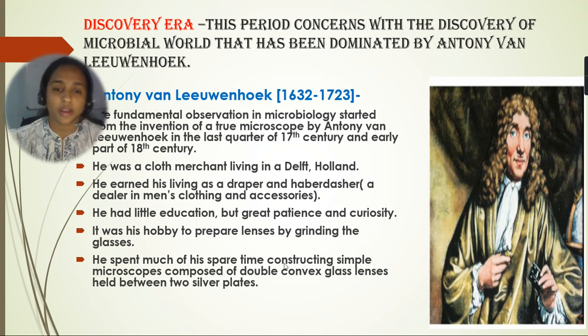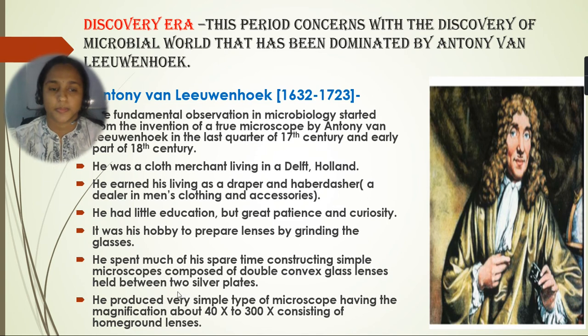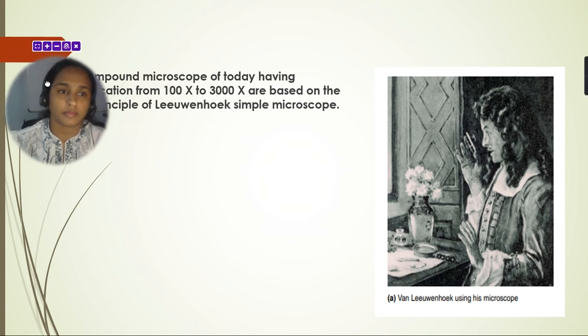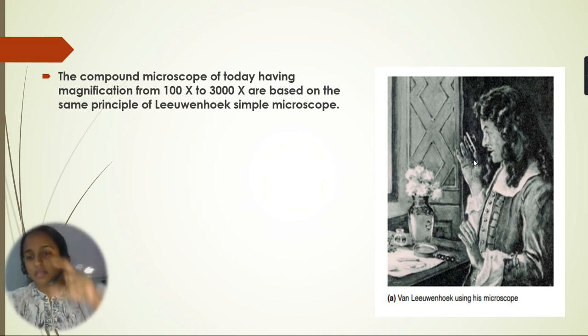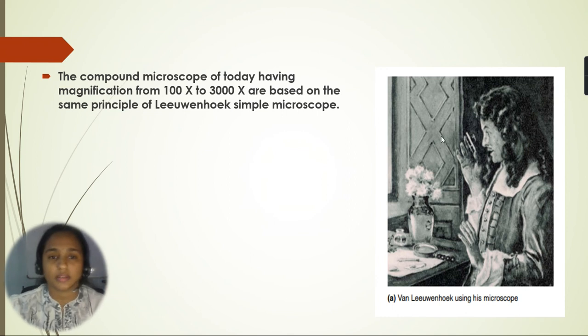He spent much of his spare time constructing simple microscopes composed of double convex glass lenses held between two silver plates. He produced a very simple type of microscope having a magnification of about 40x to 300x, consisting of home ground lenses. The compound microscope of today, having magnification from 100x to 3000x, is based on the same principle as Leeuwenhoek's simple microscope. You can see here Van Leeuwenhoek using his microscope. See how small it is, he holds it in his hand like this and observes.